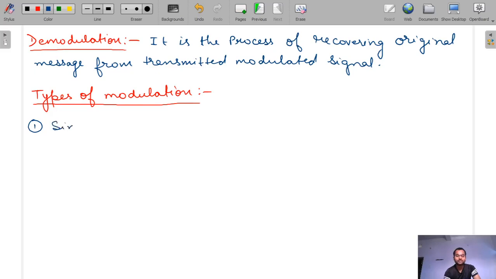The types of modulation. The first one is single tone modulation. What is single tone modulation?